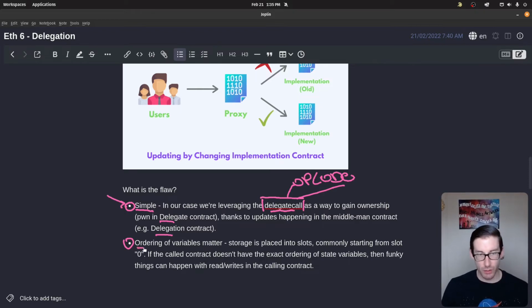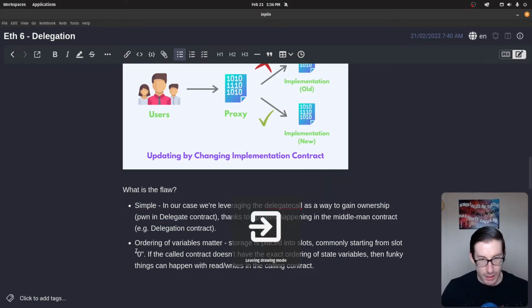But the traditional way, and the flaw that a lot of people run into, is actually the ordering of their variables, where you have a series of variables at the beginning of your contract, your state variables. If you're going to delegate your state to somebody to execute that code, you need to ensure the ordering is the exact same. The reason is that when you order your state variables, they're sitting in slots, memory slots, and they all start at slot 0 usually.